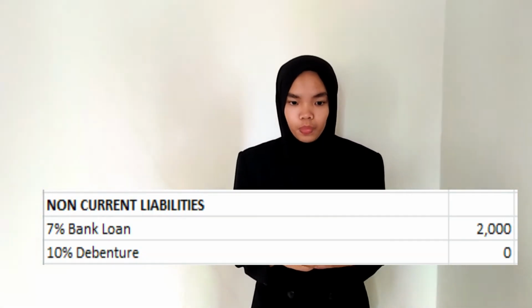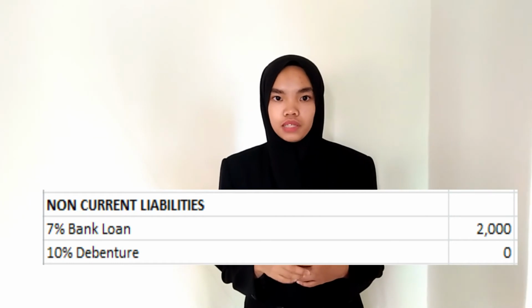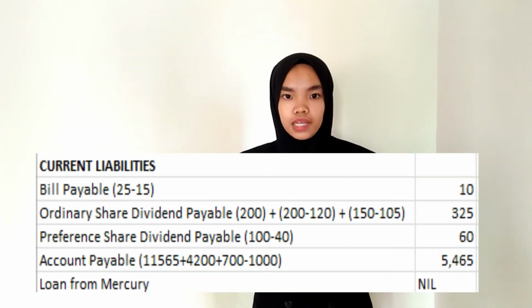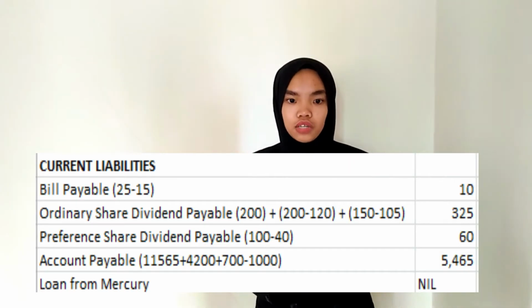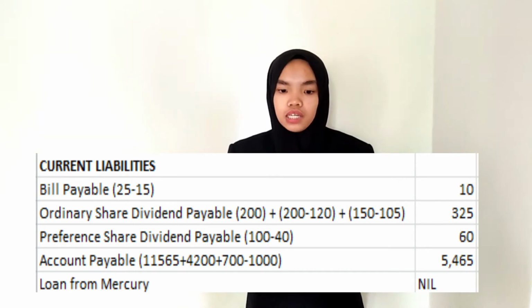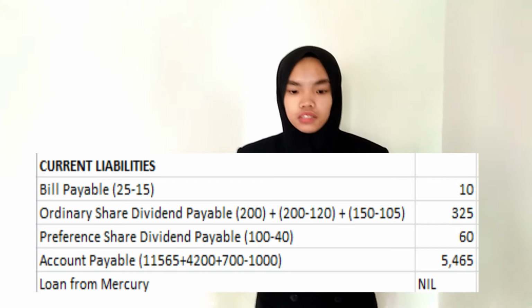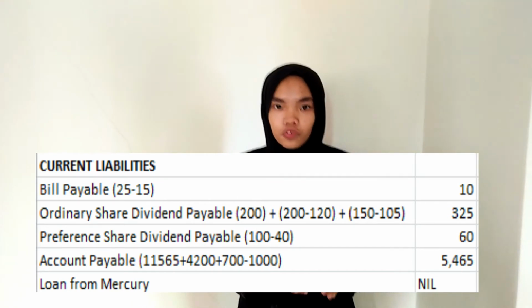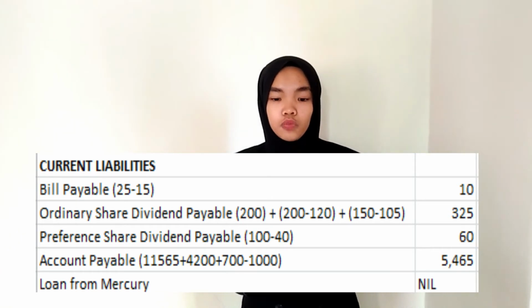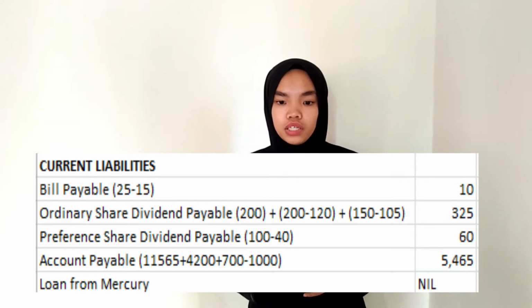Non-current liability, there are 7% bank loan of 2,000 and 10% debentures. Next, current liabilities. Bill payable, the adjustment is minus 15 due to the undiscounted bill payable. Ordinary share dividend payable, we have to deduct the dividend from the parents, which is 80, which is 120 and